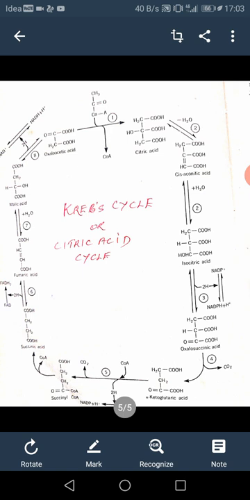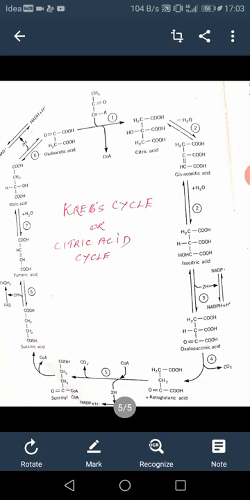The topic is the Krebs cycle under the mechanism of respiration. So far, we have discussed the mechanism of glycolysis. The end product of glycolysis is pyruvic acid. The further metabolism or oxidation of the glycolysis pyruvic acid depends upon the availability of atmospheric oxygen.